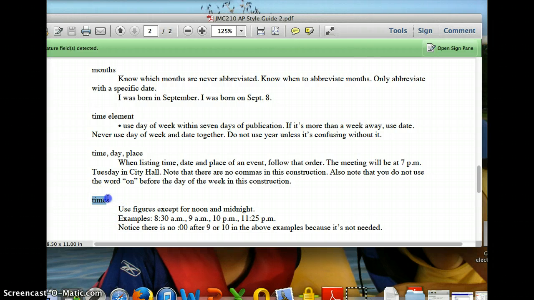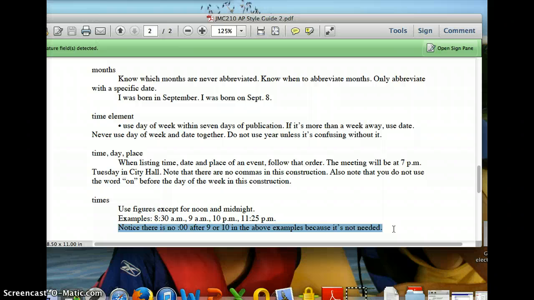Times. Use figures except for noon and midnight. And remember, don't say 12 p.m. or 12 a.m. Say noon and midnight. Here are some examples. 8:30 a.m., 9 a.m., 10 p.m., 11:25 p.m. Notice that there's no zeros after the 9 or 10 because you don't need them. You only need the colon when there are numbers after the colon.